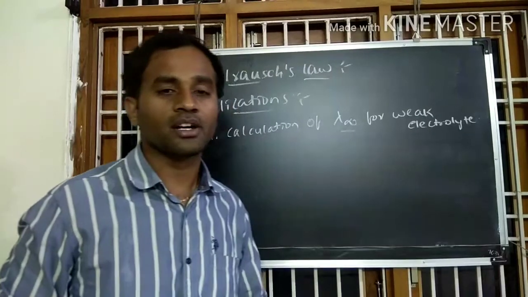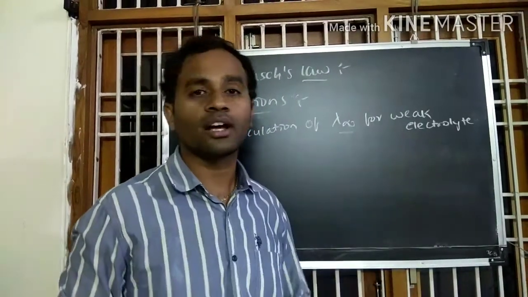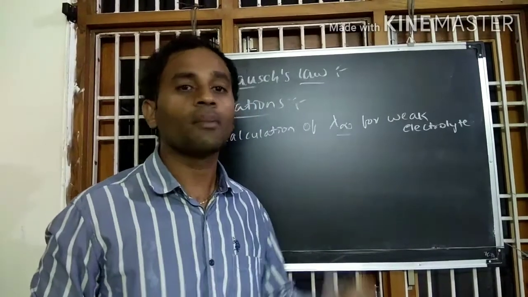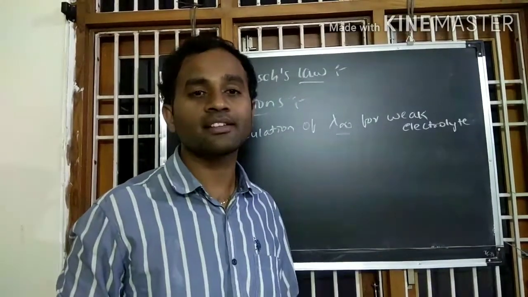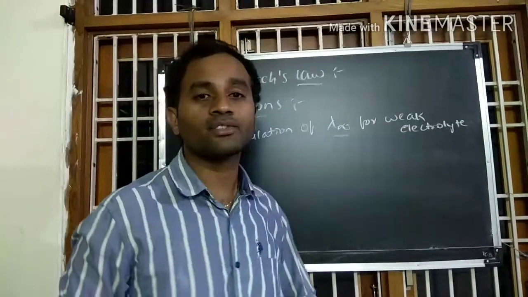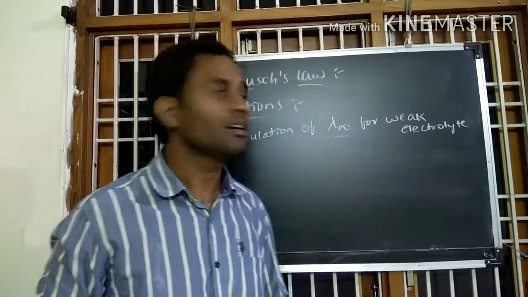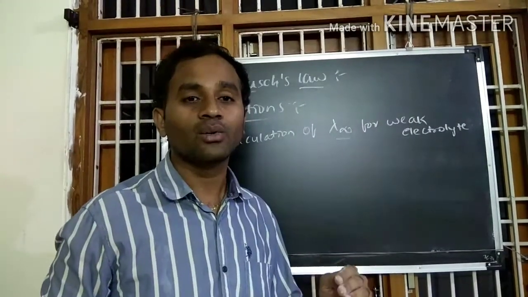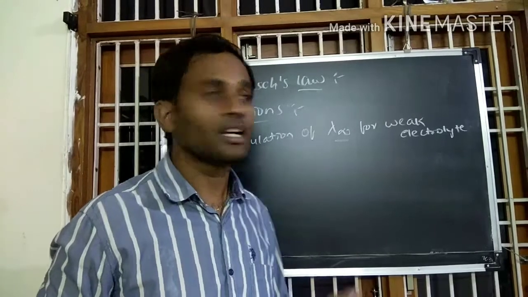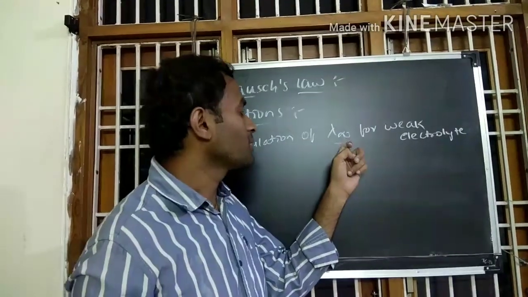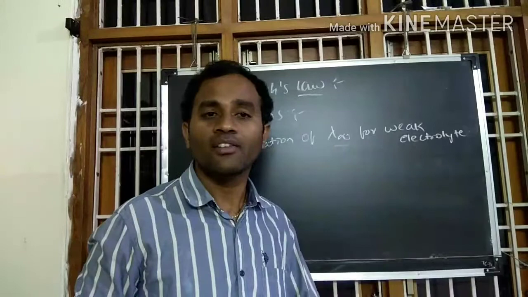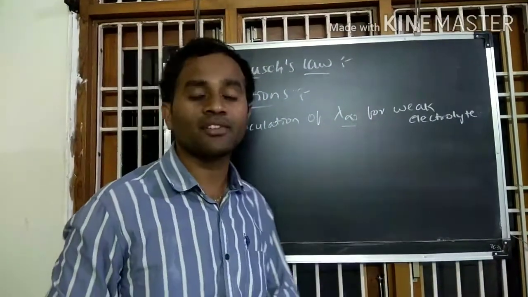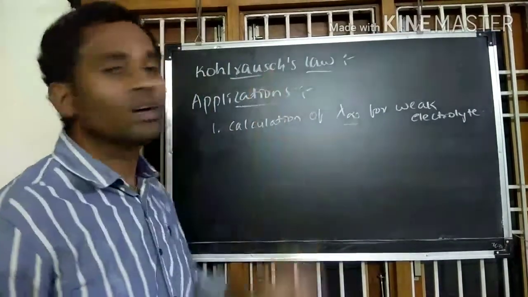From our previous knowledge, we know that weak electrolytes do not undergo complete ionization at moderate concentrations. So upon dilution, its dissociation increases, thereby the conductance of a weak electrolyte increases. But for weak electrolytes, we do not get a limiting value even at infinite dilution. That means we cannot experimentally find the lambda infinity for a weak electrolyte. However, we can calculate the lambda infinity for a weak electrolyte using Kohlrausch's law.